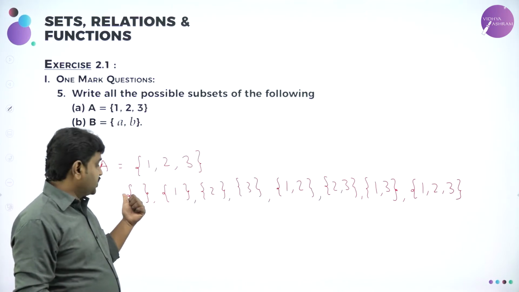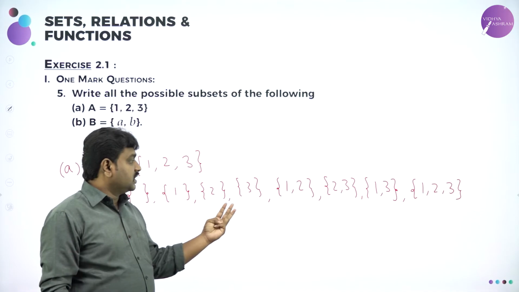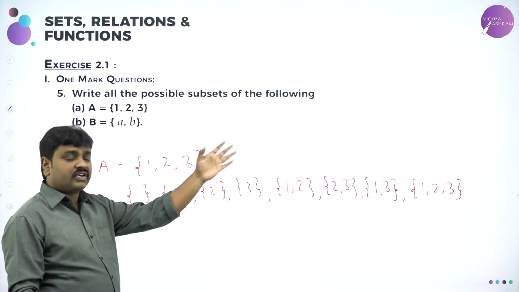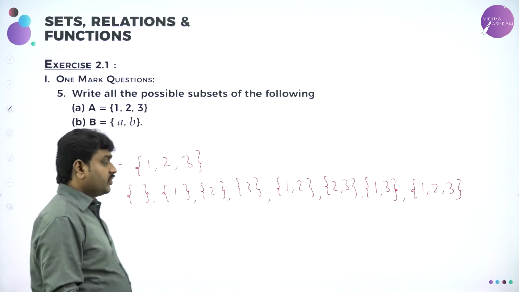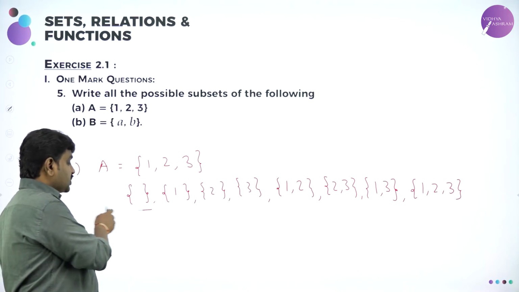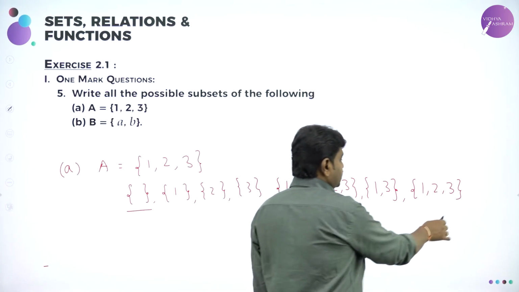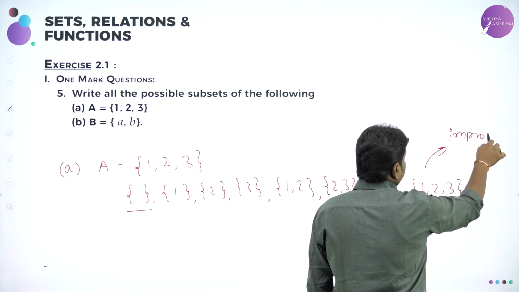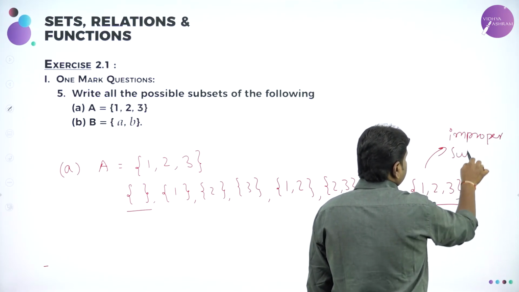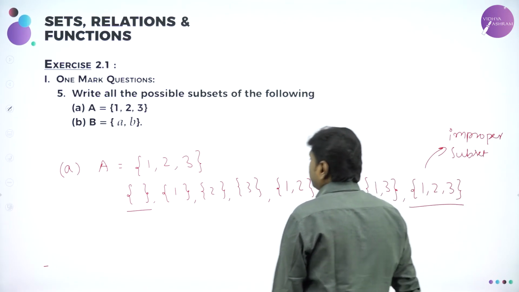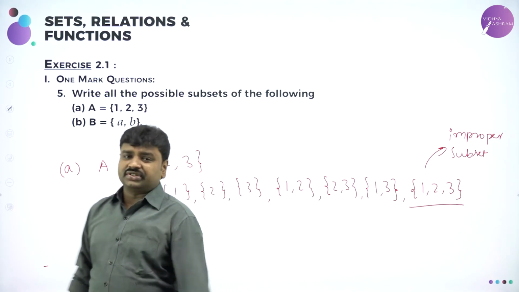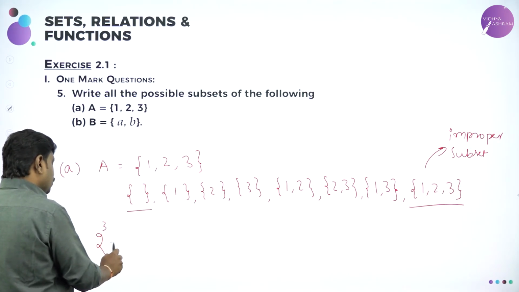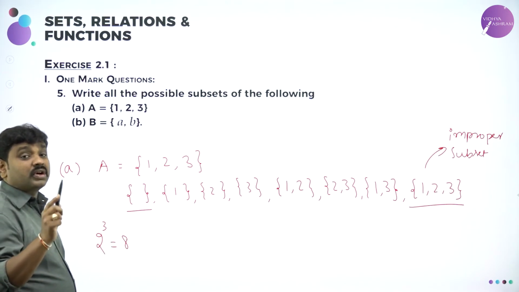One is the empty set. The other 3 are singletons. And the other 3 are sets containing 2 elements. The last one is what? Itself. A itself. A contains 1 2 3. For any set, one of the subsets is the null set, and the other is itself, and itself is called the improper subset. What do we call it? Improper subset. Itself is the improper subset. Remaining all are proper subsets. And how to check this? Number of subsets is 2 power number of elements. How many elements? 1 2 3. 2 power 3. 2 power 3 is what? 8.